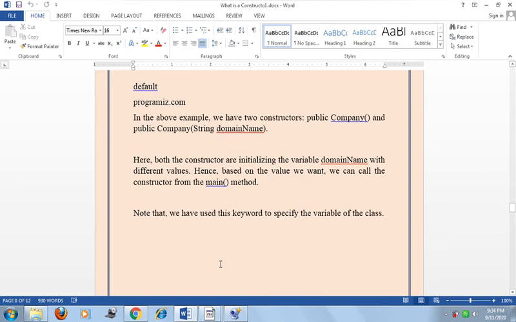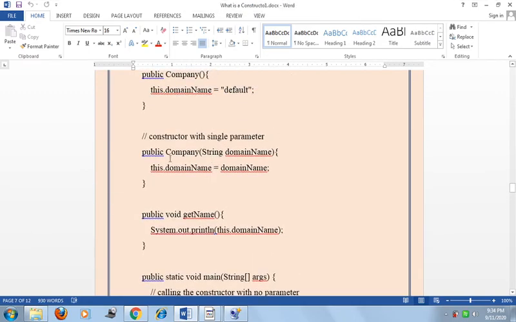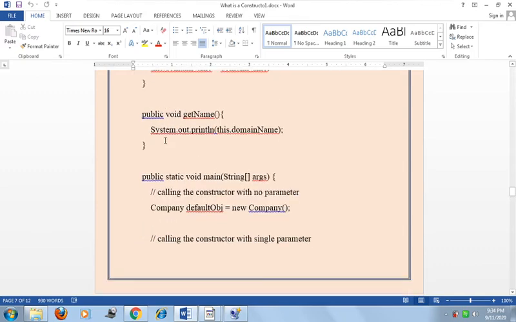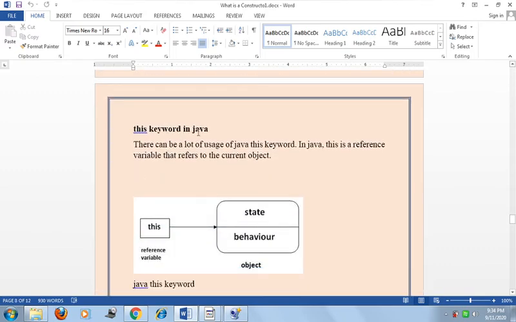Note that we have used the this keyword to specify the variable of the class. So now friend, in that program we used the this keyword: this.domainName = domainName, and this.domainName = default. So what is this? This is a keyword in Java.